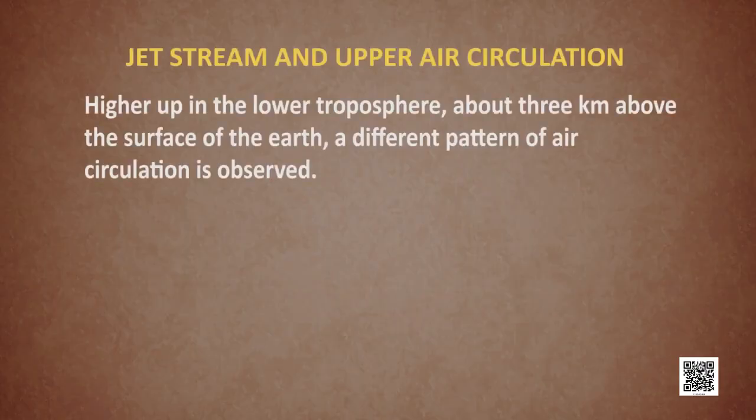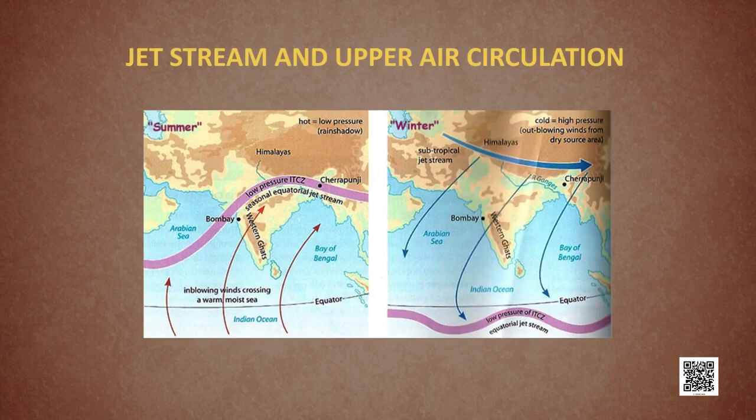This is happening in the lower atmosphere, but in the upper atmosphere, that means the lower layers of the troposphere, 3 kilometers above the surface of the earth, a different pattern of air circulation is observed, that too by the jet streams. All of the western and the central Asia remains under the influence of westerly jet streams. These winds blow across the Asian continent at the latitude almost parallel to the Himalayas, that means the Tibetan highlands.